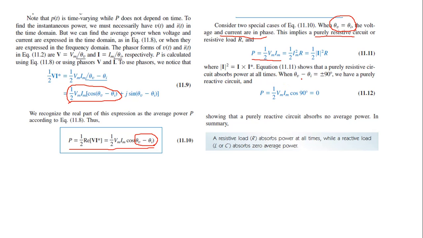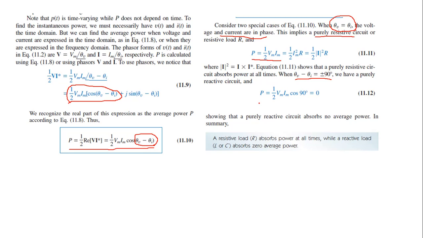Now let us consider the next case where theta V minus theta I is equal to plus or minus 90 degree. What does it mean? Cos of 90 is 0. It means that average power is 0.